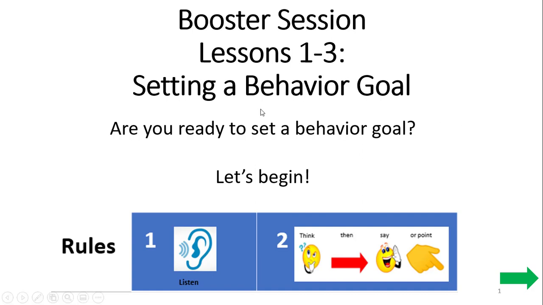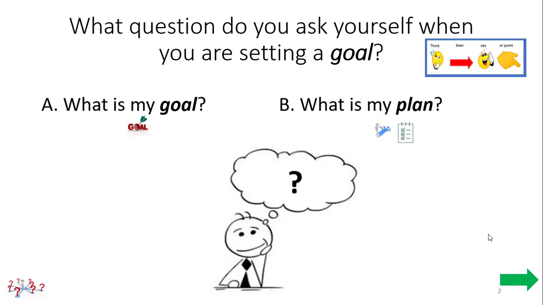Let's begin. Don't forget your rules. Have your listening ears on and your thinking brain turned on. Be sure that you have your choice sheet in front of you because this is really, really important that you're making connections between what we're talking about here in these lessons and what's happening on your SDLMI choice sheet. So first, make sure that you do have your choice sheet. We're going to be talking about this a lot today.